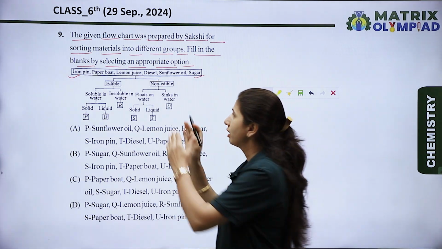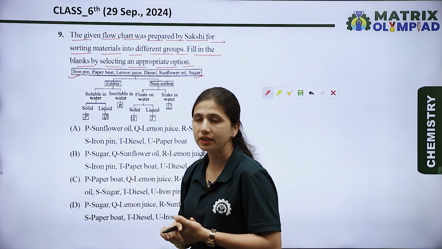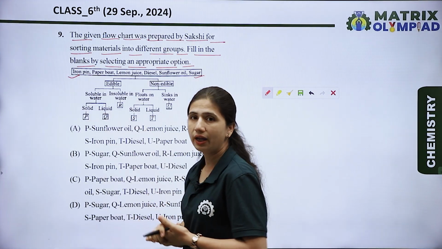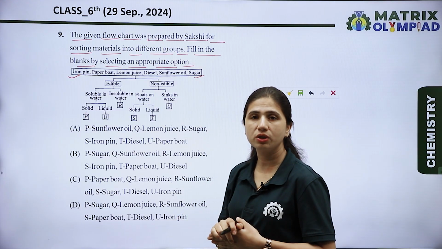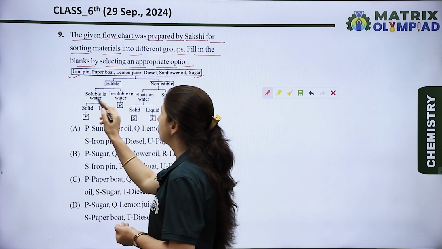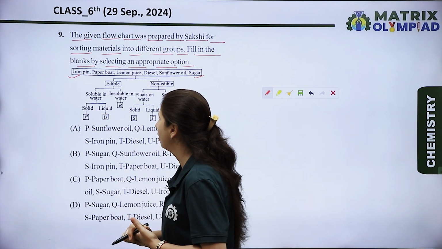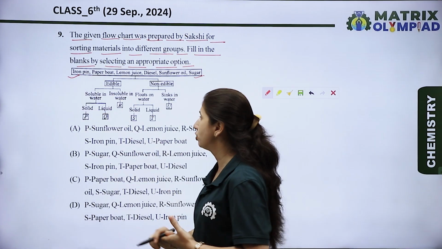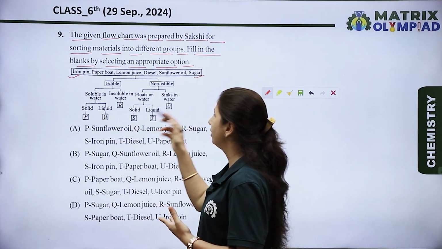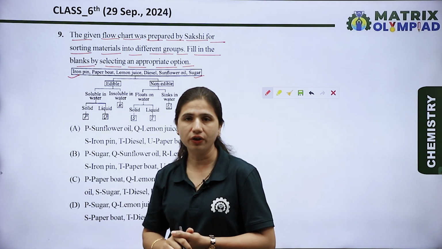They are classified into two categories, edible and non-edible. Edible substances are further classified into soluble in water and insoluble in water, and then further into solid, liquid and these different phases.